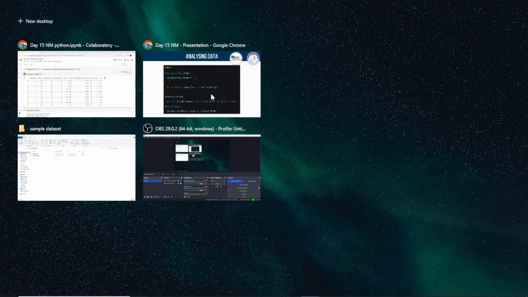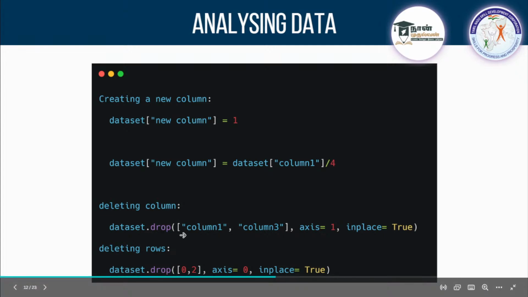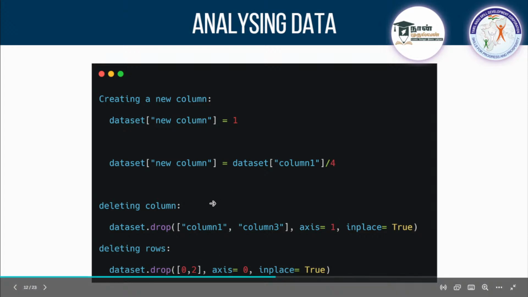And if you want to drop a column, which means delete a column, you can go with dataset.drop. Inside, if you want multiple things, you can pass them inside square brackets, and there are two things you have to mention. One is the axis. If it is a column-wise action, you mention axis as 1. And if it is a row-wise action, you mention the axis as 0. There are two axes, 0 and 1. 0 is a row-wise action and 1 is a column-wise action. Since I want to drop these columns, I select the column name and pass 1. Then those columns will be dropped.